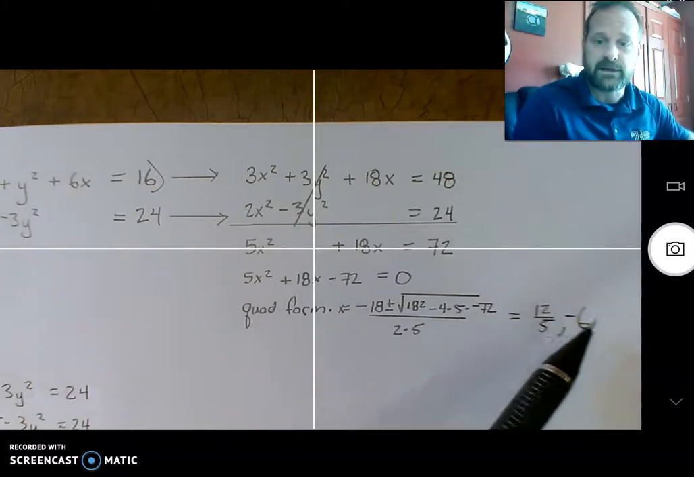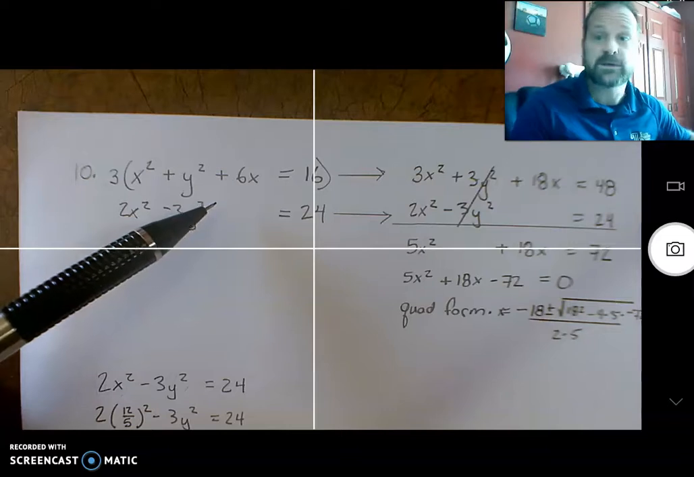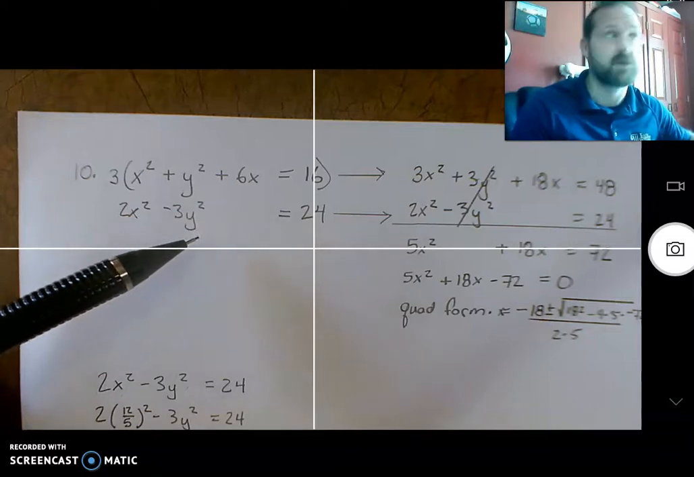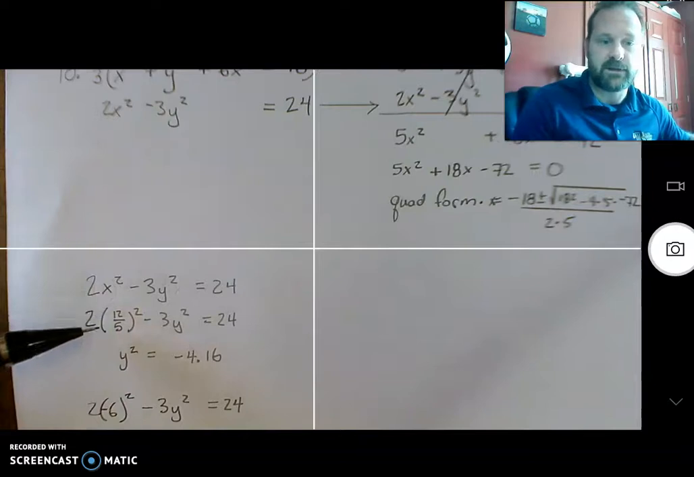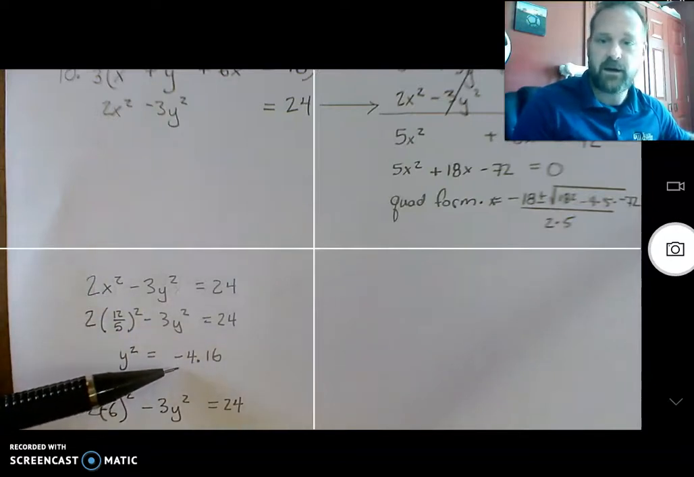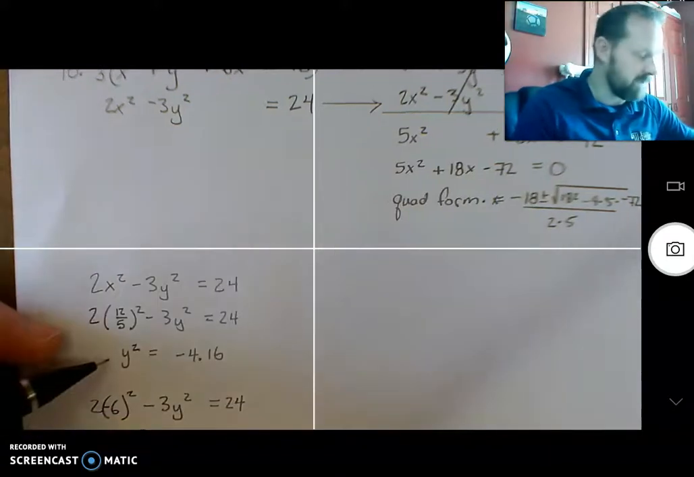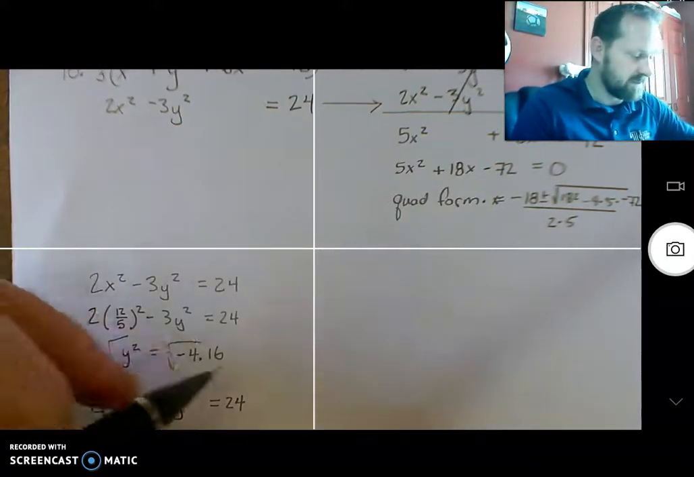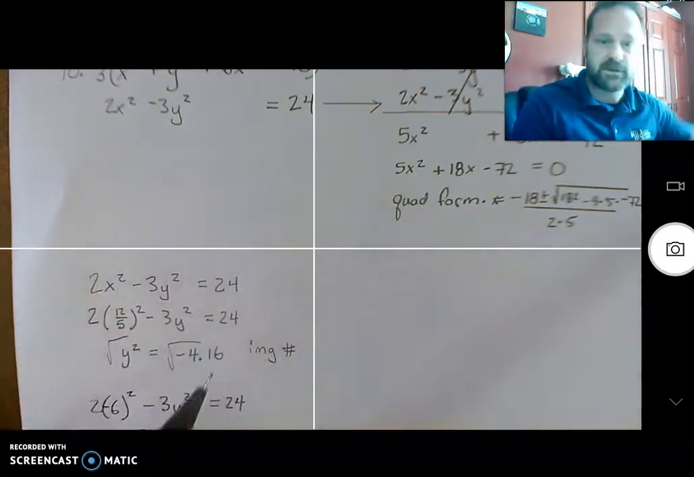All right, going to take these solutions and plug them back in. Which one? Your choice. I always choose the easiest one. Okay, so I'm going to choose this one. I plugged in this 12/5 in here. Get y squared equals that. Y squared equals -4.16. That's no good. If I take the square root now of both sides, this is going to be an imaginary number, so we don't have to worry about that. We're not in the imaginary system.